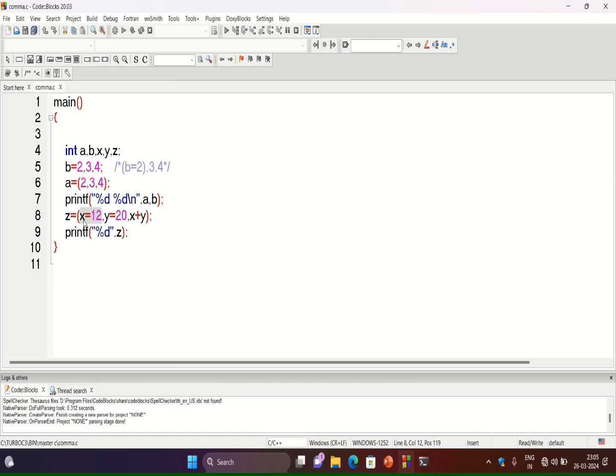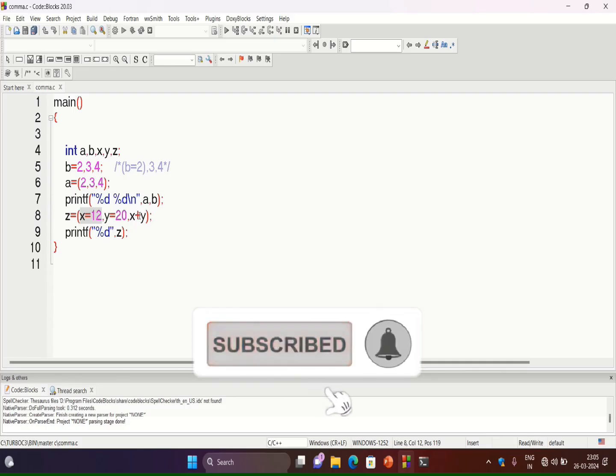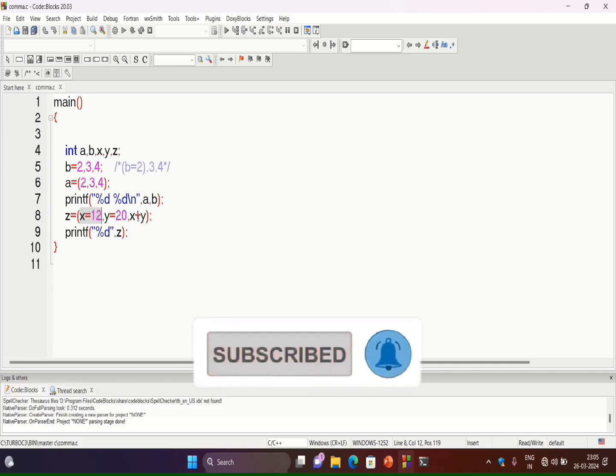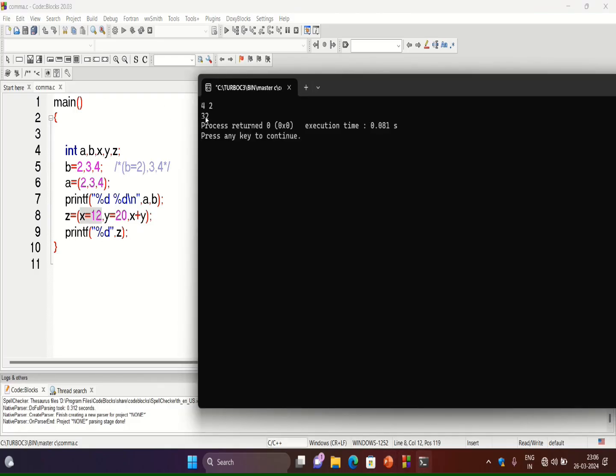That means firstly 12 will be assigned to x, after that 20 will be assigned to y, and then the value of x plus y, that is 12 plus 20, which is 32, will be returned and stored in variable z. After that the value of z, which is 32, will be displayed with this printf function.